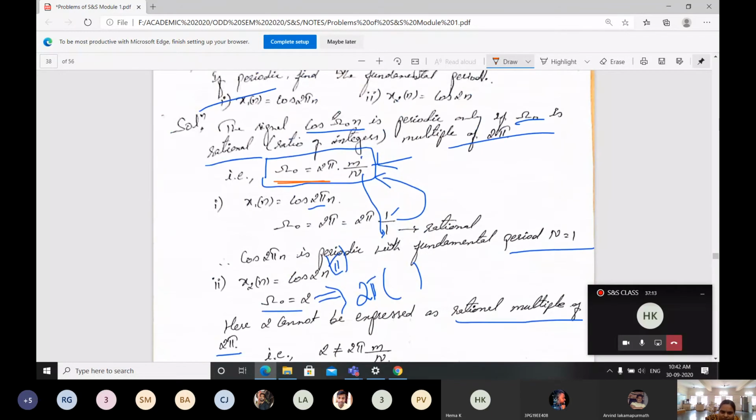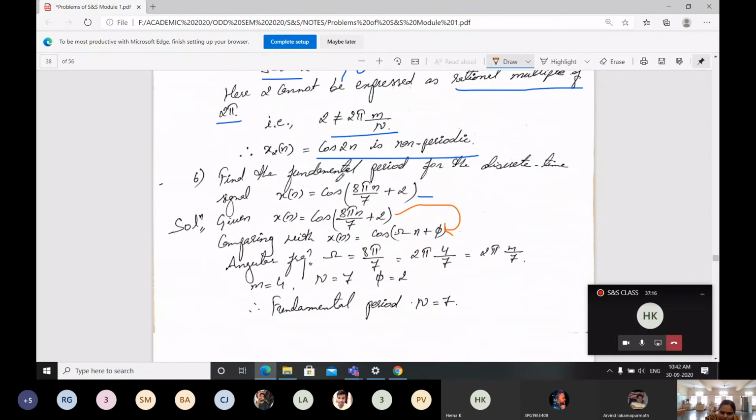This 8 pi by 7 I have to represent in the standard form. In the standard form it is 2 pi, right? First I will take out that 2 pi, because 8 pi is there. What is the leftover part here? I will be left with 4 by 7. This 4 by 7 is nothing but small m over capital N. Comparing, m is 4 and capital N is 7. M is 4, N is 7, and pi is 2, as given here.